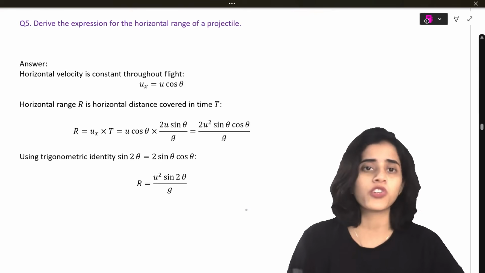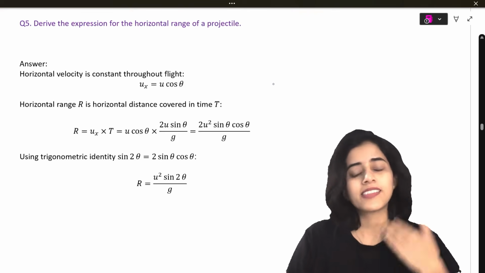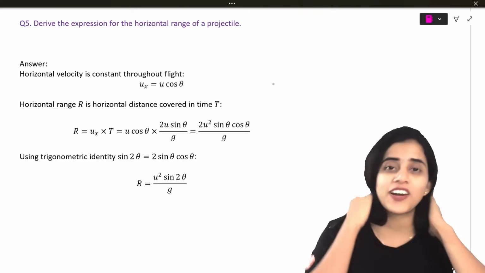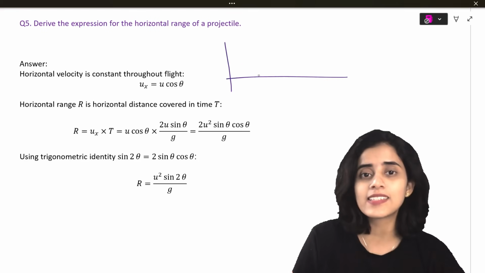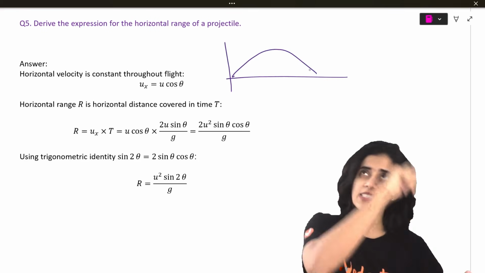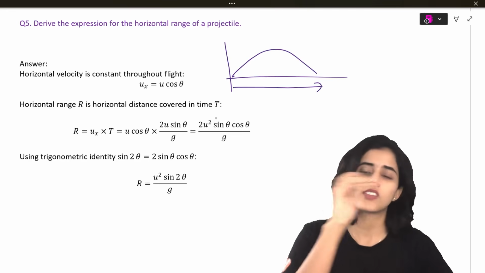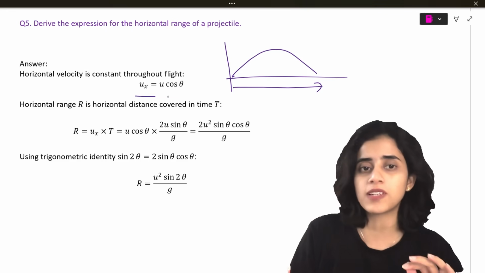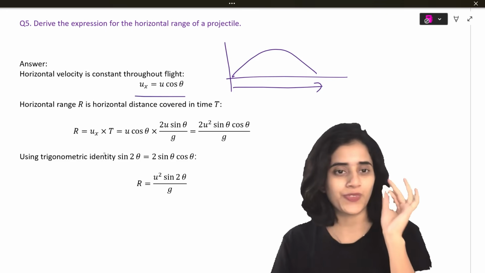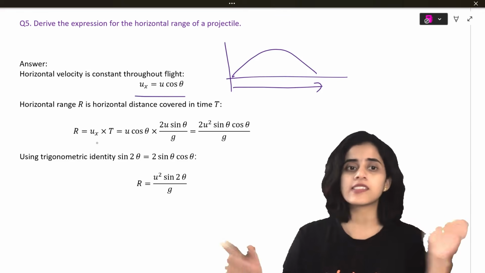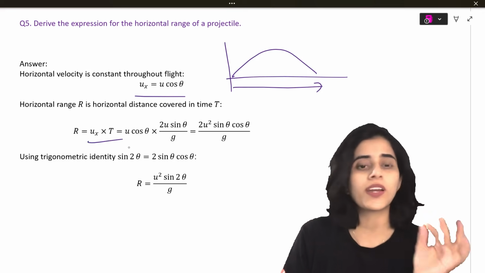Derive an expression for the horizontal range of a projectile. There, which one should you take, x-axis or y-axis? Range is the maximum distance it can cover. Basically, this distance is the range. So that is along the x-axis, so you should be taking ux. And range is what? Distance is speed into time, ux into t.